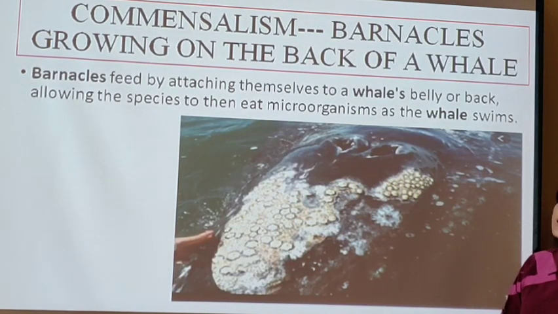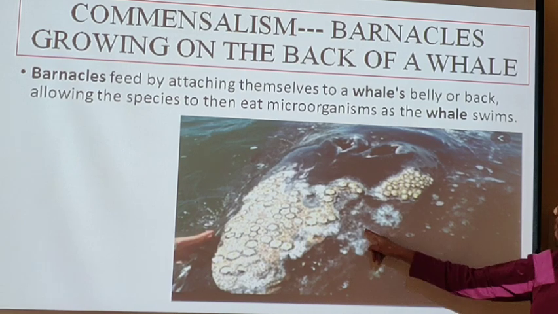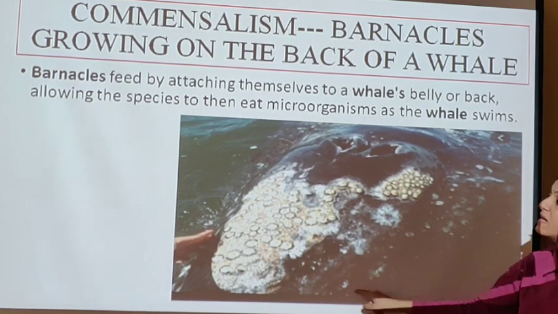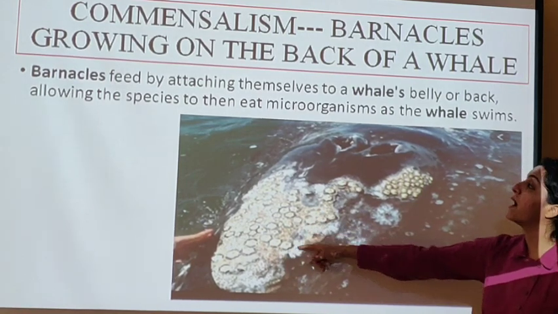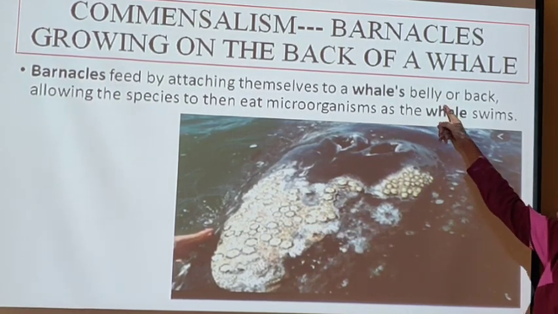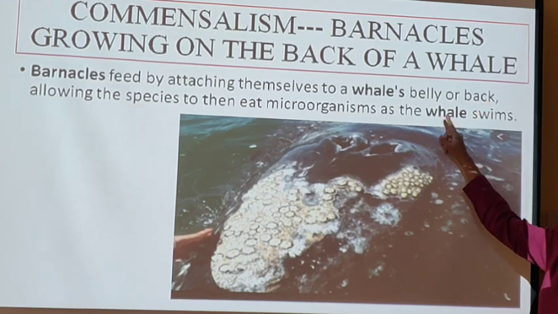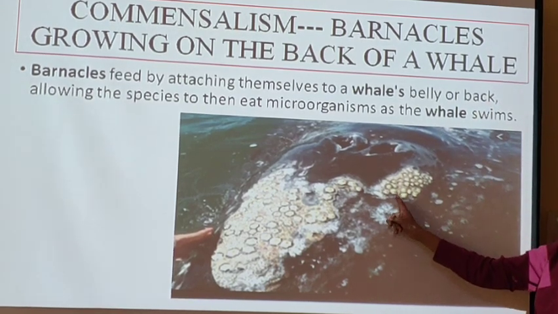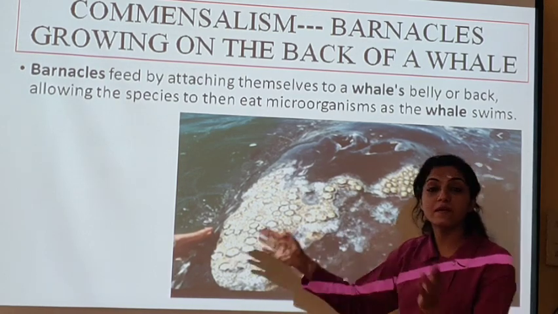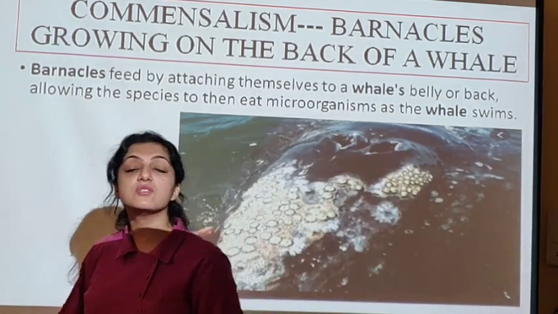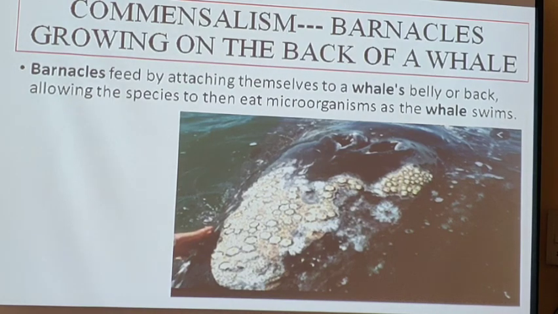Second, barnacles growing on the back of the whale. Can you see this whale? These are the barnacles. They feed by attaching themselves to a whale's belly or back, allowing the species to then eat microorganisms as the whale swims. As the whale swims, these barnacles are going to eat the microorganisms.